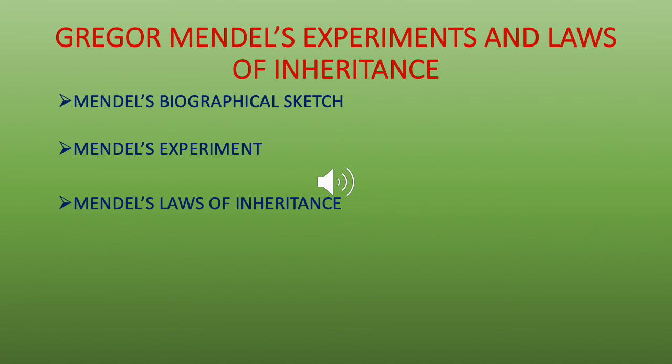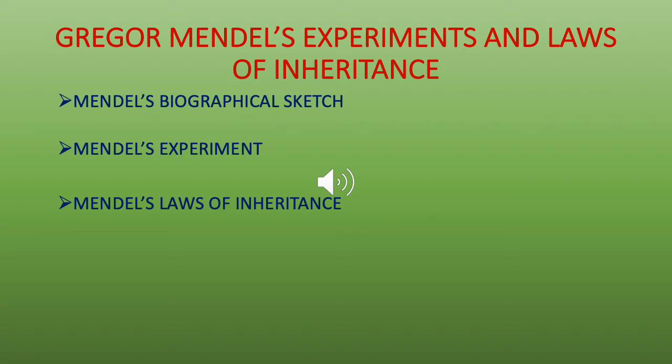Class 12. The first thing when you start learning genetics is to learn the experiments and laws of inheritance by Gregor Mendel. Gregor Mendel is the father of genetics, and because of him, we are able to learn a topic called genetics in the modern world.